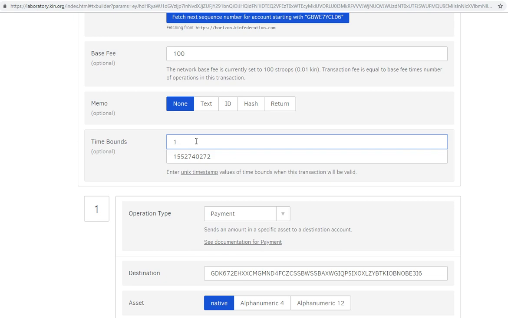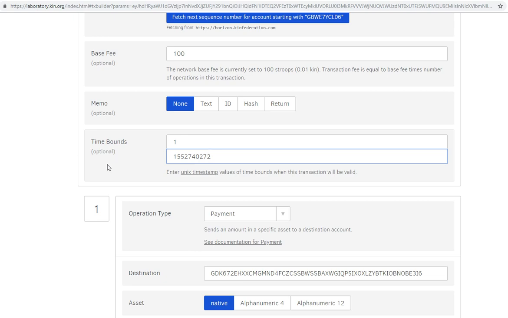This is basically saying that this transaction is valid from the very beginning of epoch time until 24 hours from now. That will give the transaction lots of time to be submitted successfully to the blockchain, even if there's a delay. What the TX too late means is that the upper bounds of this transaction time has already expired, and the blockchain no longer sees it as valid.